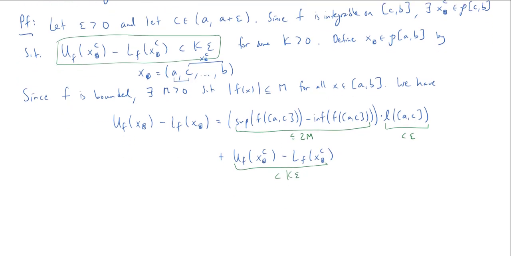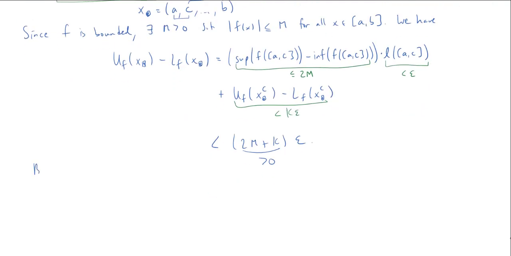And so in total, we know that the difference of our upper and lower sums is less than, well, let's see here, 2m plus k times epsilon. And 2m plus k is certainly a positive number. So by our integrability criterion, f is integrable on AB.